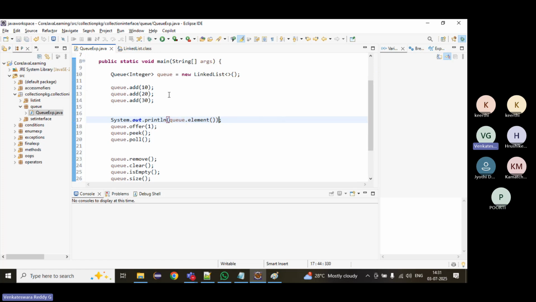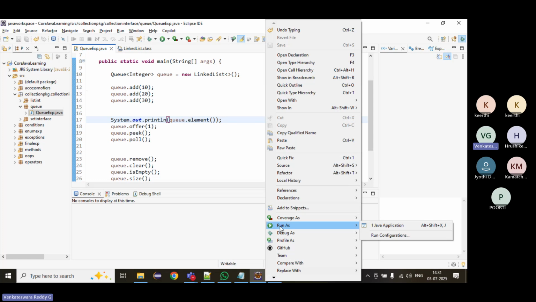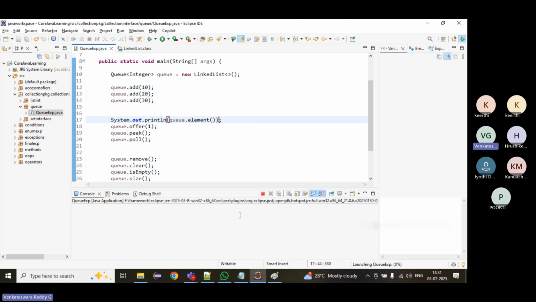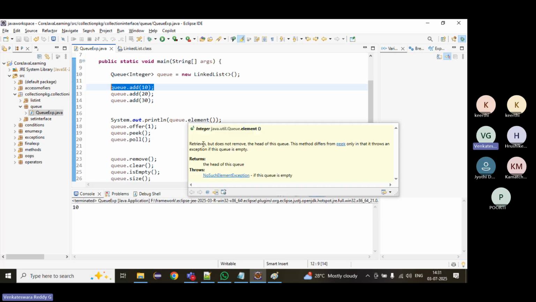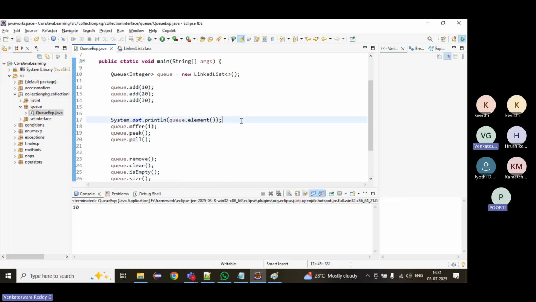It will return the head of the element. What is the head here? It will follow the queue, first in, first out. Element returns the head of the queue. It will not remove any element.